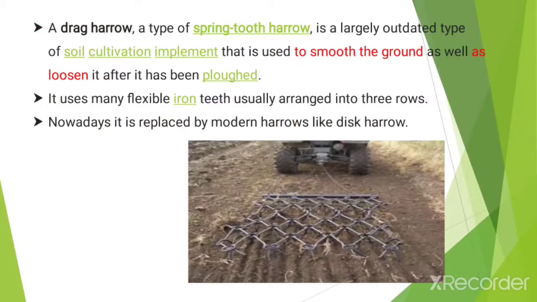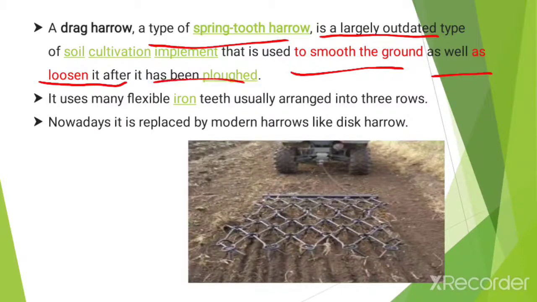Then the next type of harrow is the drag harrow. A drag harrow is a type of spring tooth harrow, and it is a largely outdated type of soil cultivation implement. It is used to smooth the ground as well as loosen it after it has been plowed. It uses many flexible iron teeth, usually arranged into 3 rows, and nowadays it is replaced by modern harrows like disc harrows.